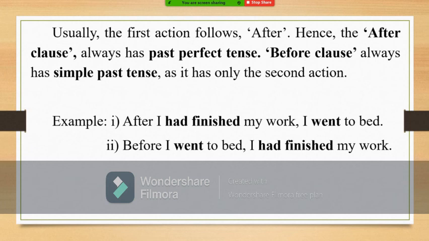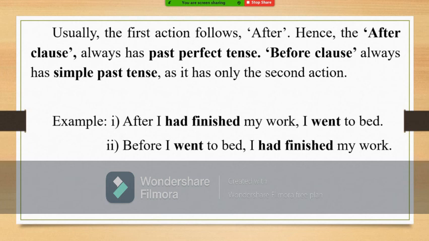And let us see the next sentence. Before I went to bed, I had finished my work. The previous sentence is altered in such a way. Before I went to bed. Here, going to bed is the second action. So, the "before" clause always has past tense, simple past tense. Let us see. Before I went to bed, I had finished my work. So, in the "before" clause, we have past tense.